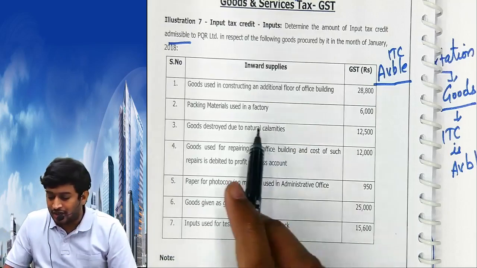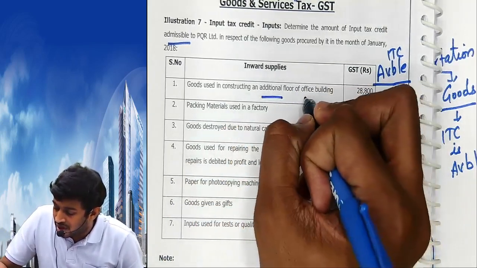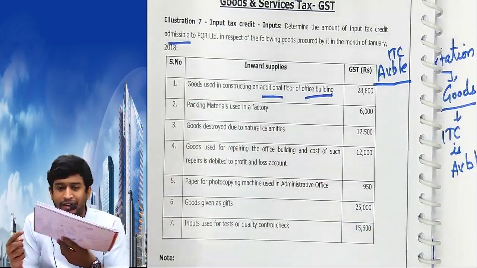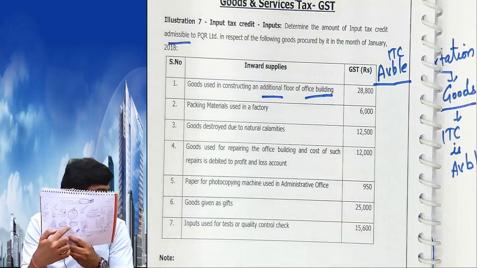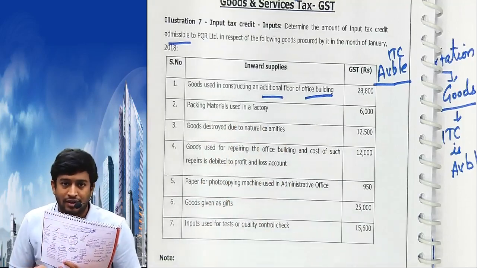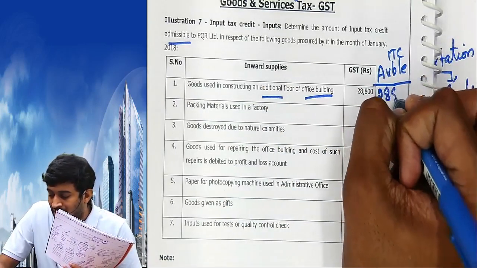Okay, let's start. Goods used in construction of additional floor in office building. Do we have a point like this in the list? We don't have. It means ITC is available. You should write the value as it is.